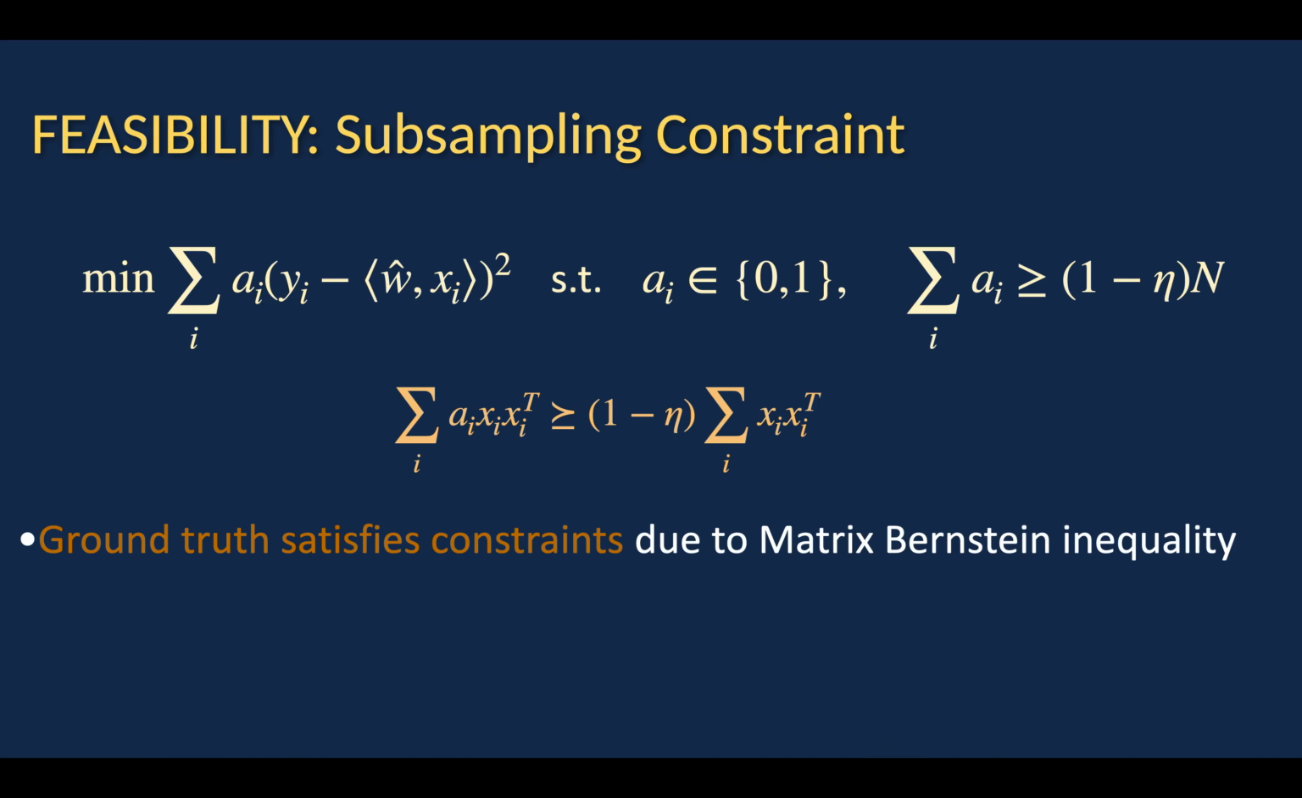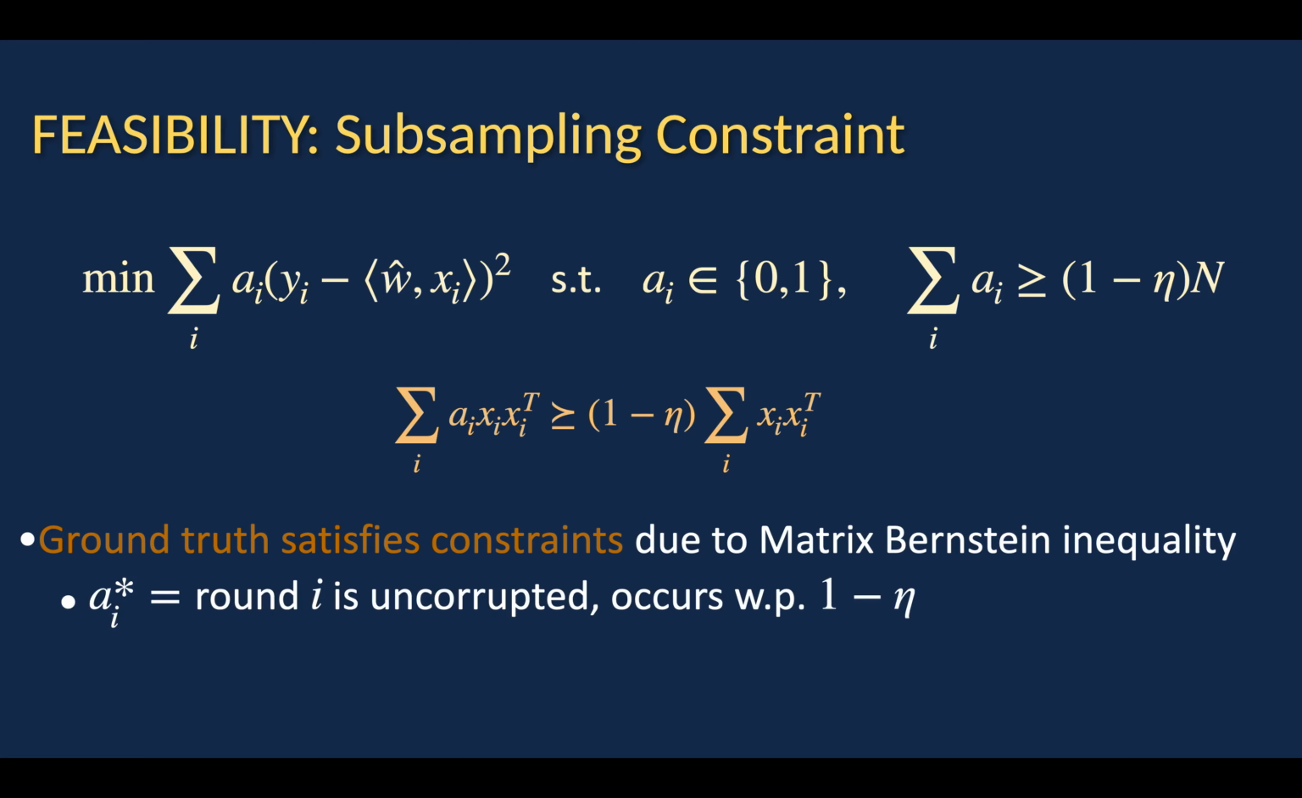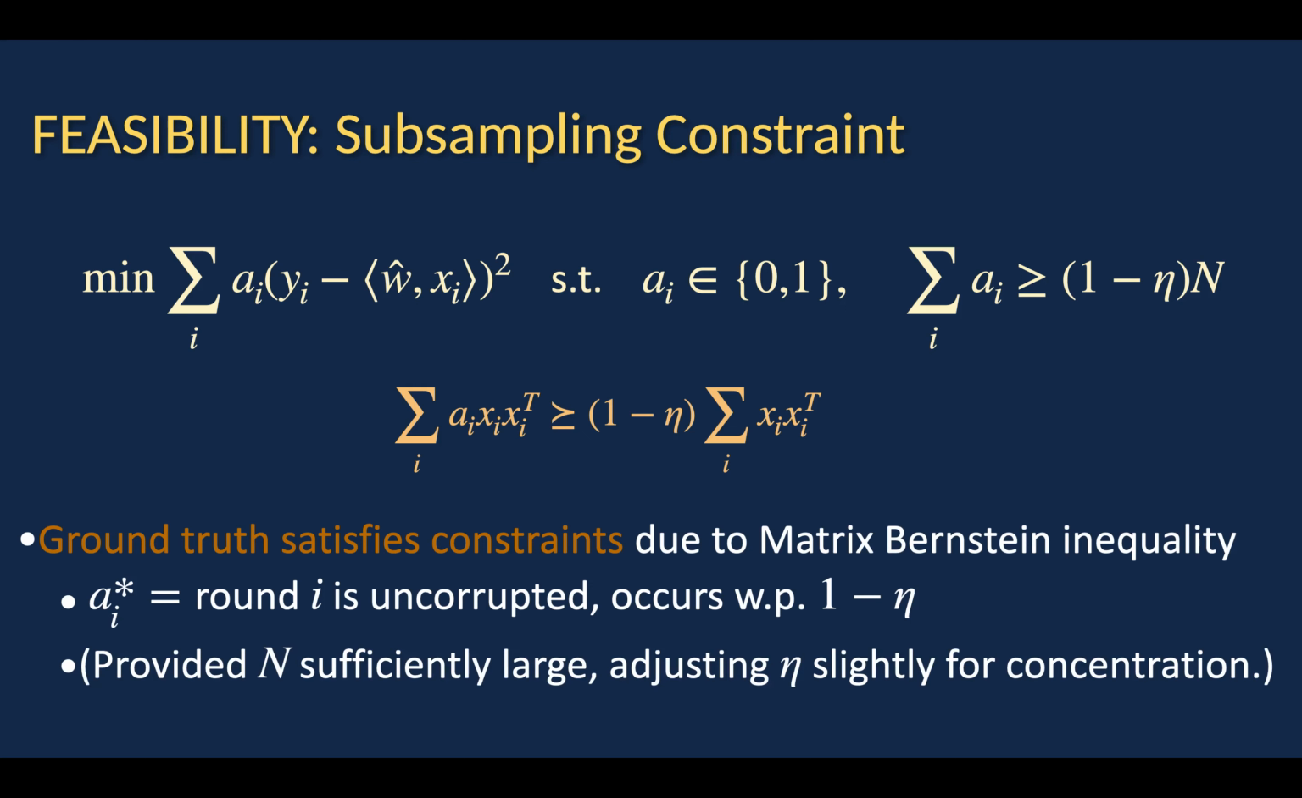And why is this feasible? Well, because the ground truth satisfies it. So let a_i star be an indicator for whether round i is uncorrupted, which occurs with probability 1 minus eta. Then due to matrix Bernstein, it's clear that this subsampling constraint is true, provided that n is large enough and adjusting eta slightly for some concentration. So clearly this is true of the ground truth because the a_i stars are just Bernoulli (1 minus eta) random variables.